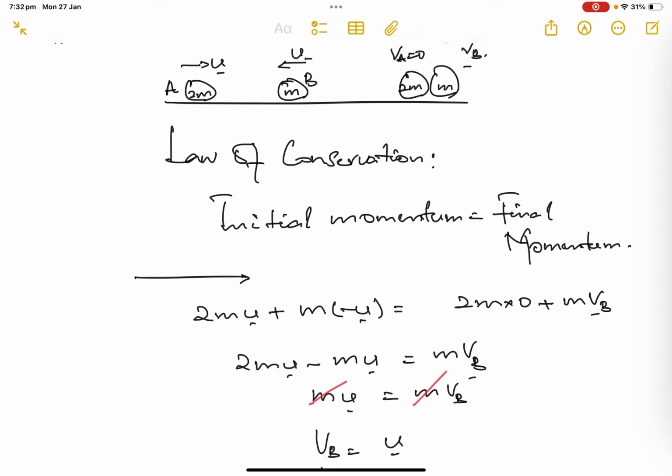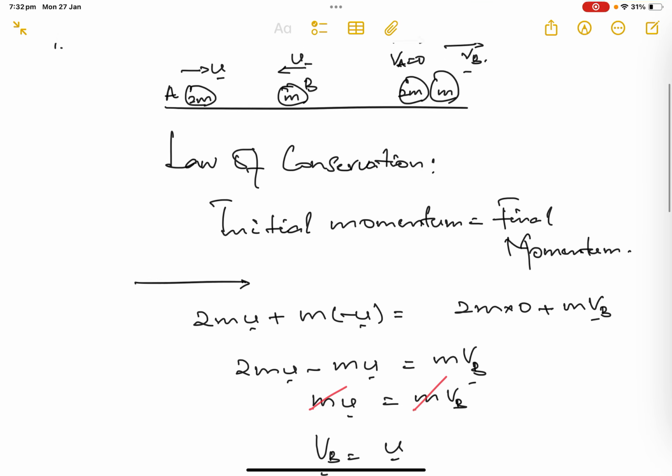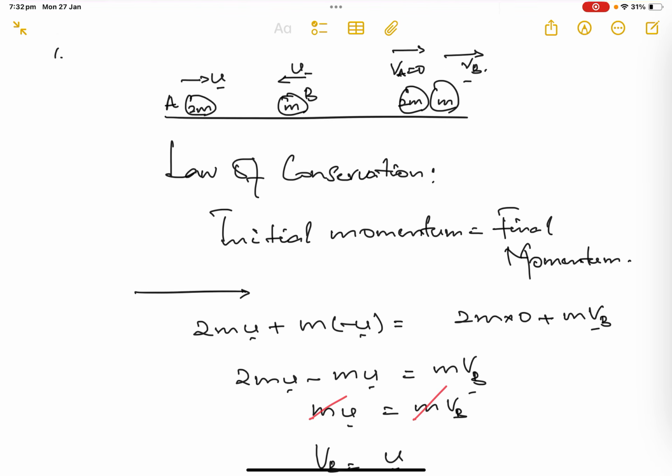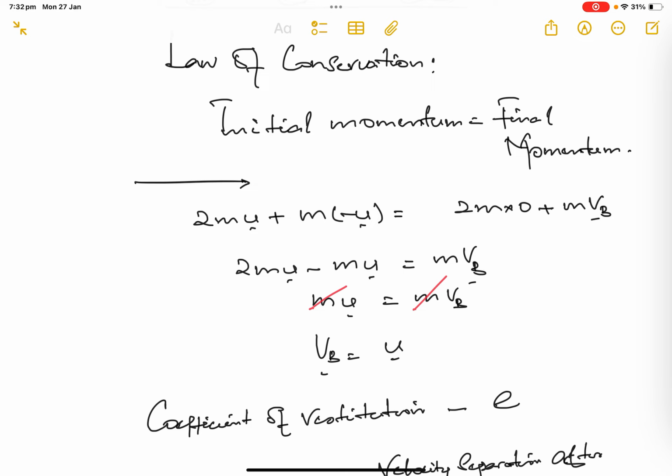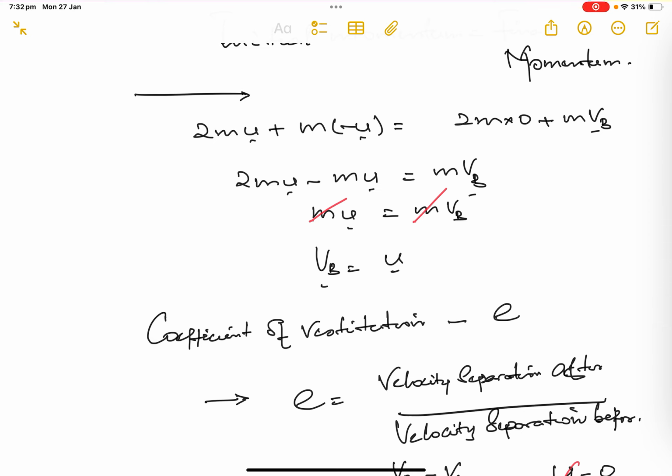We don't know the speed or direction; we just took the direction. So on the left hand side 2mu minus mu, the right hand side 2m times 0, that's 0, plus mvB. From that, the m's cancel out, vB equals u.